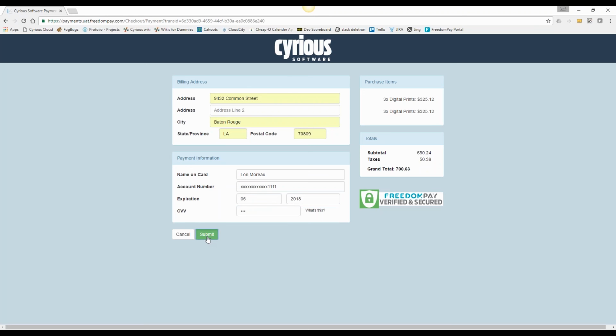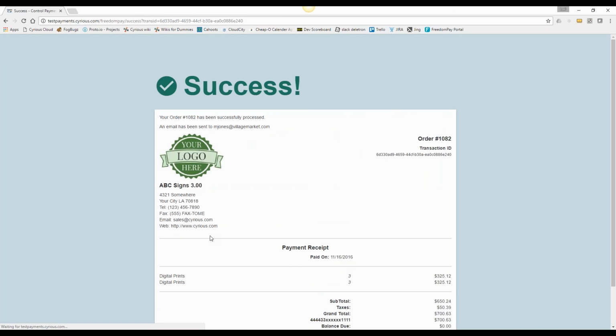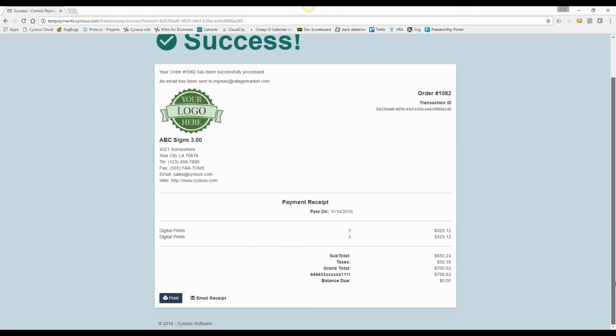They're going to see a progress, success web page. So it says success, it's got your logo, your company information, and then it details out what's on the invoice, and it gives them a receipt basically. So from this screen they can print it or they can email it to someone.